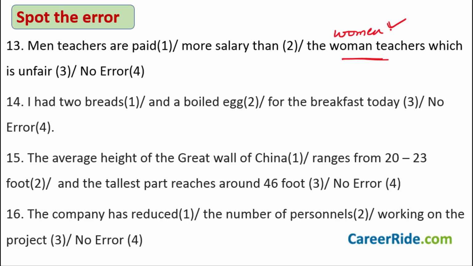We have discussed this in the video on 9 golden rules on nouns. You can go to that video and check out your concepts and build your concepts about these things. Okay, now the 14th sentence.